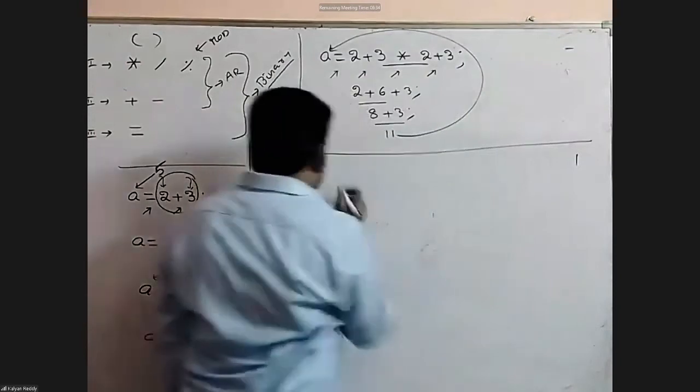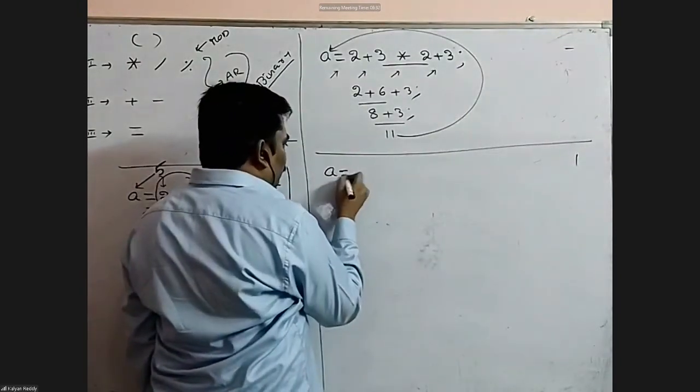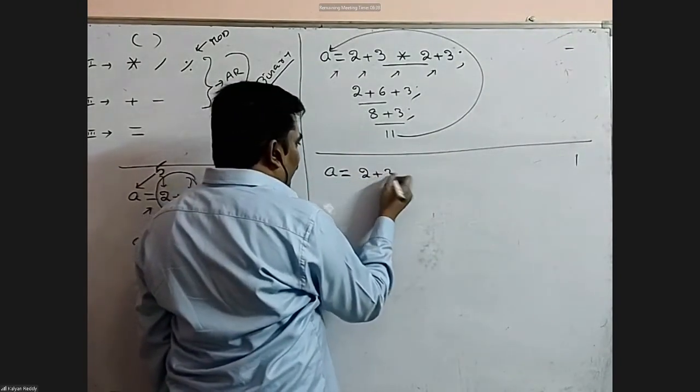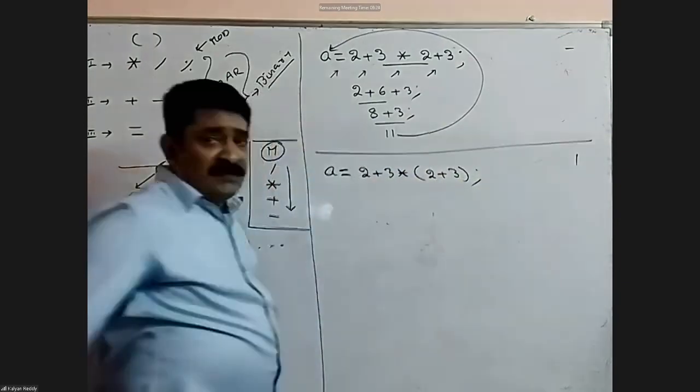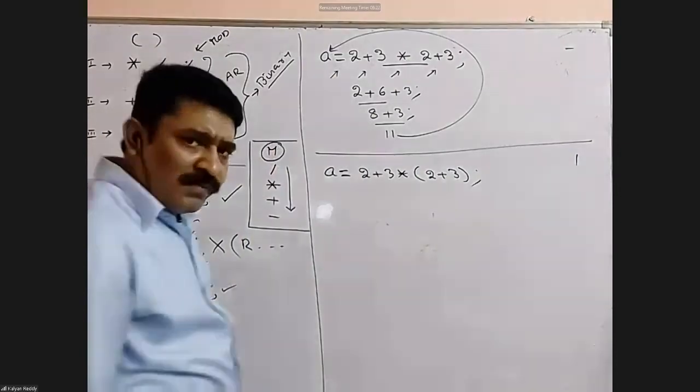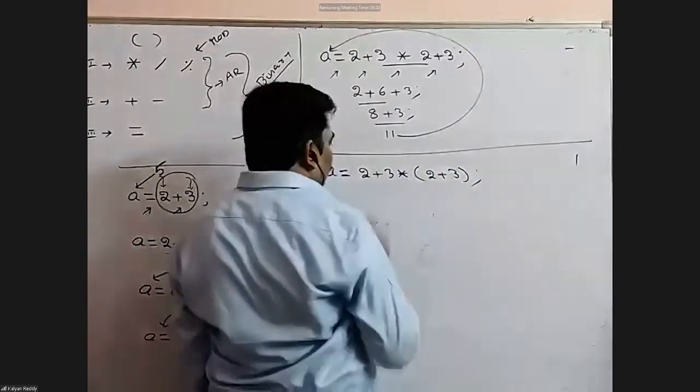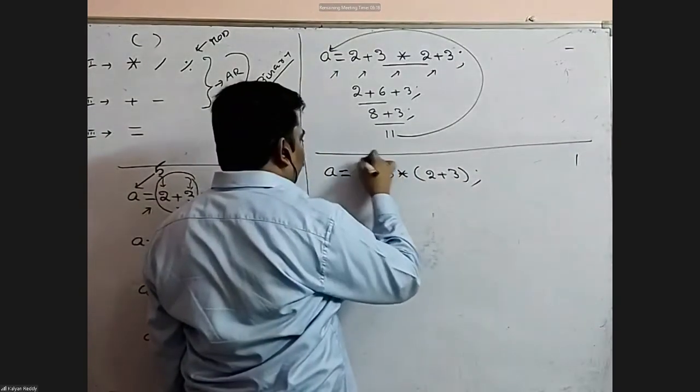Suppose we give an expression like this: A equals to (2 plus 3) into 5. Now the answer: 3 into 5, 2 plus 15, 17.